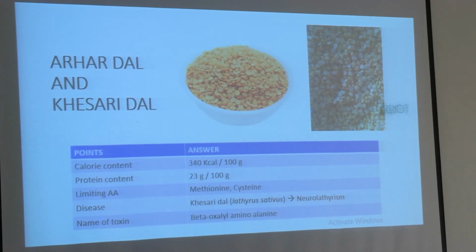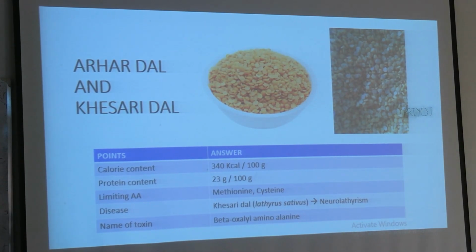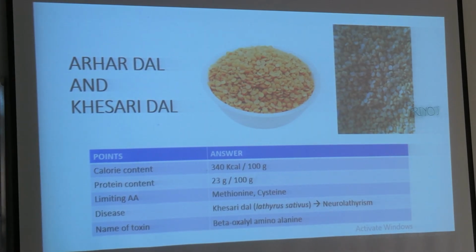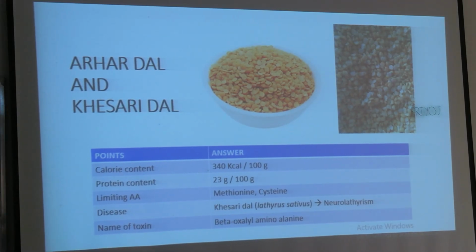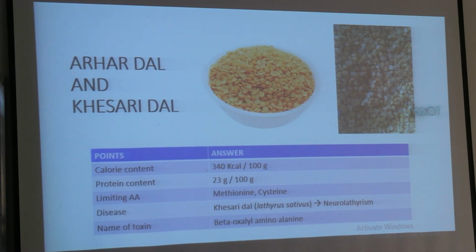But also one important point in Arhar Dal, the protein content is much more than the chickpea. Actually the right side picture is of Kesari, just cultivated Kesari looks like that, that's why it is mixed so much.